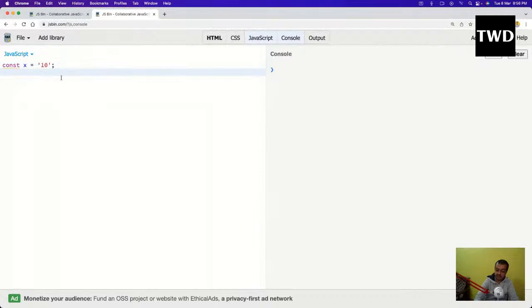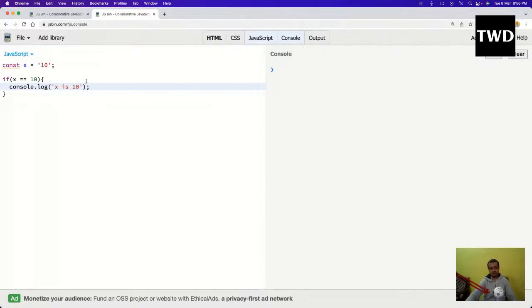Attendance will be given at the end. If x double equal to 10, then console.log of x is 10. X is 10, I do. So what is this?